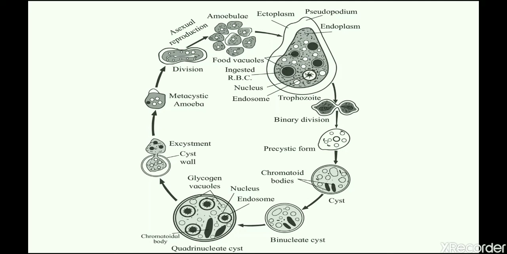It gives rise to trophozoites. In the human body, it can enter inside the gastrointestinal tract. We already studied about it. In the second condition, it can enter inside the liver, causing liver abscess. We'll see it in the video.